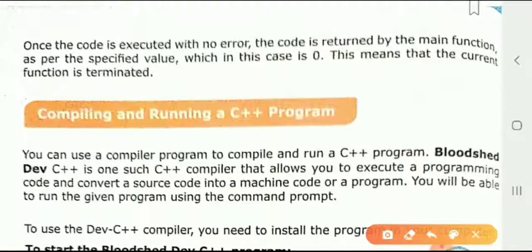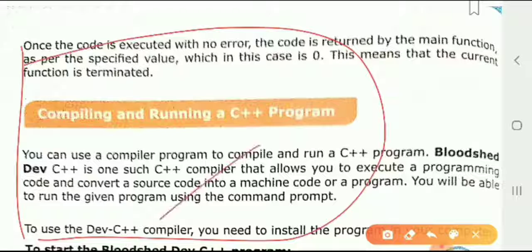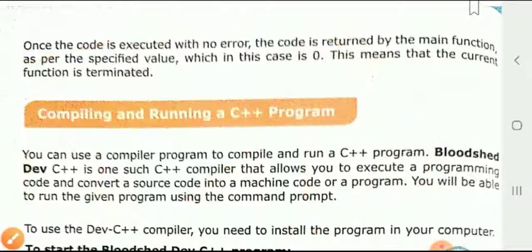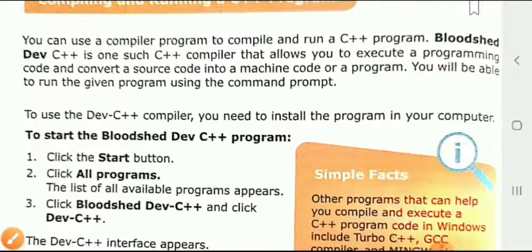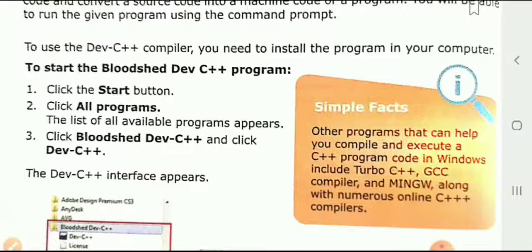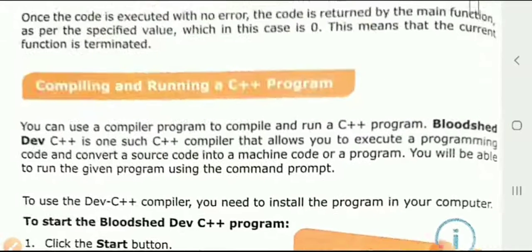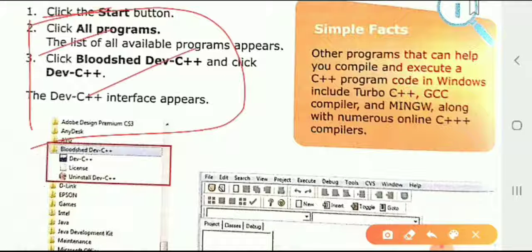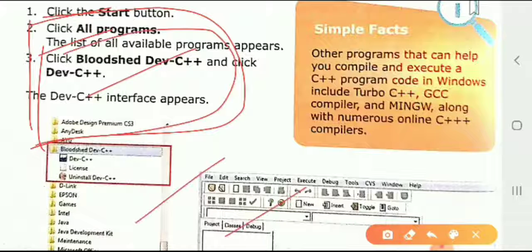Next, compiling and running the program. How are we able to compile and run a particular program? We can compile and run with the help of Dev C++. I also created one practical video, you have to see that. First we have to download it from the website, then select it from all programs, Dev C++, and install it.